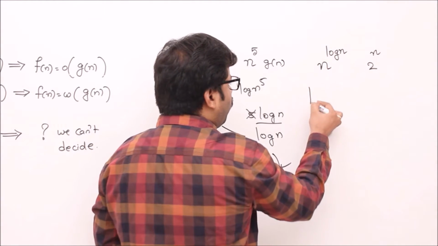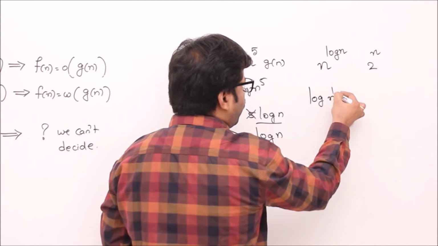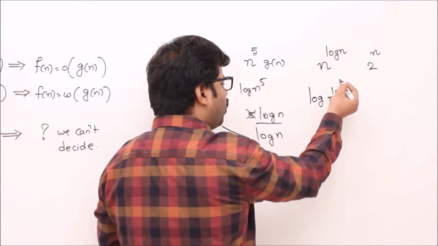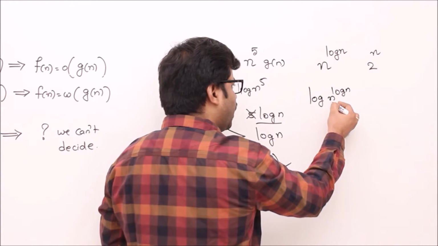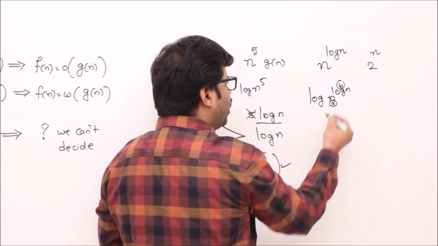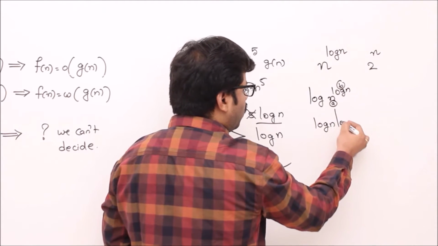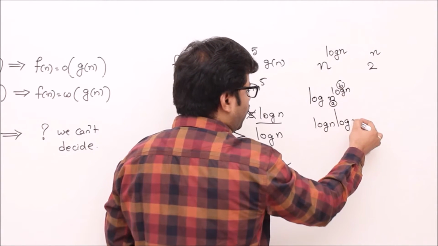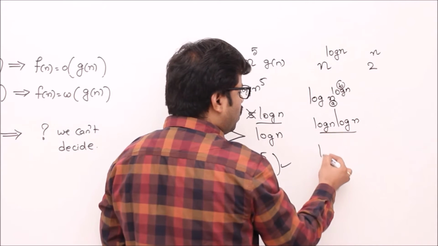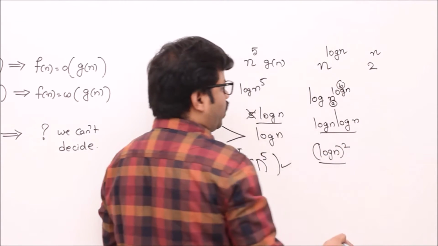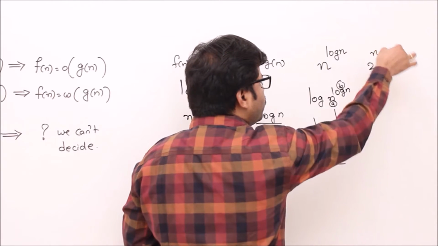So log of n to the power of log n, isn't it? Now we know that log of a power b is b log a. This is a, this is b. So b log a, that is log n times log n, so you get (log n) whole square. So this is log of f of n. Let's apply log to g of n.